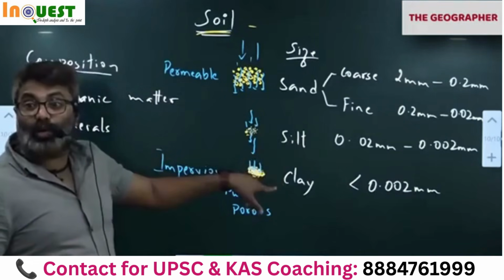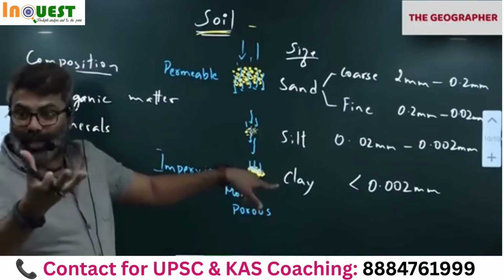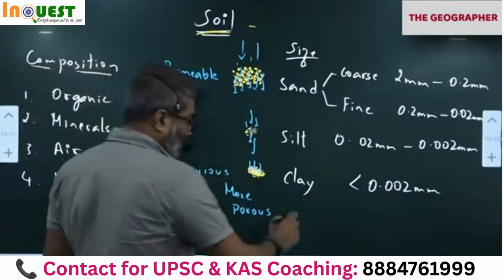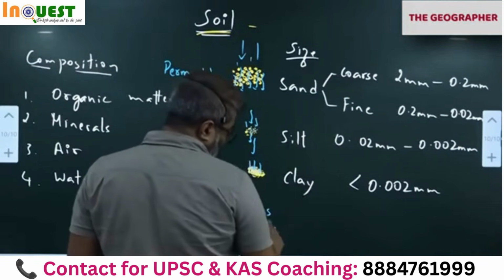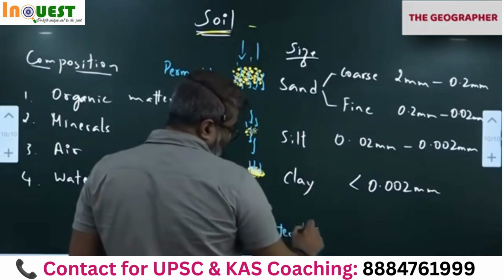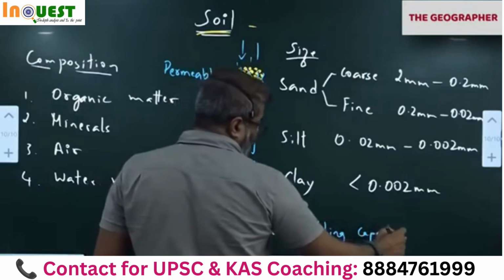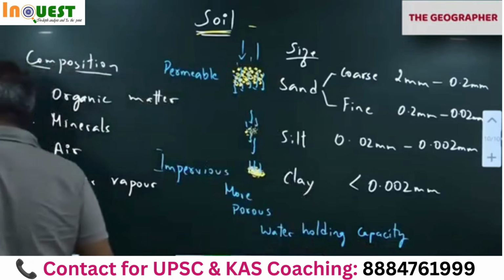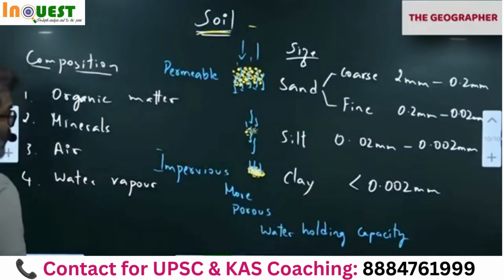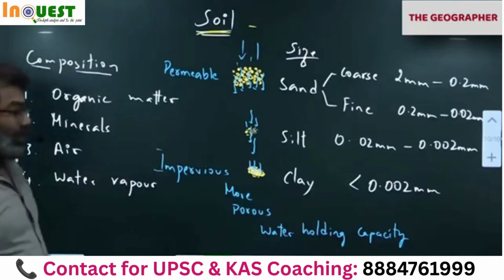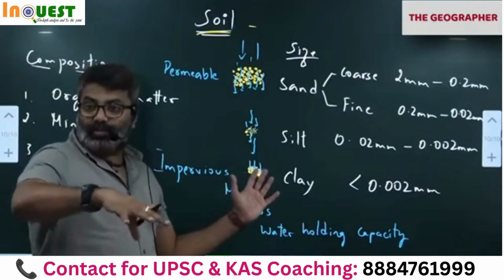So clay has very high water holding capacity. Now you got it. Why can clay hold more water? Among all these three, water holding capacity is highest because of the porous spaces. So clay soil is impervious to water. It doesn't allow water to pass. That means water stops there only. That means for some crops we need clayey soil.